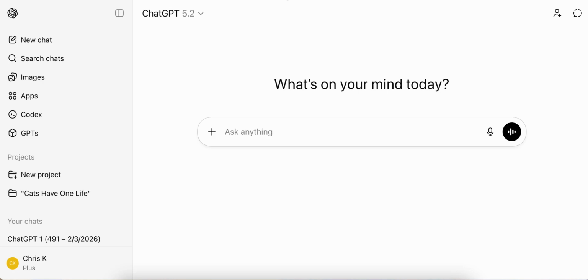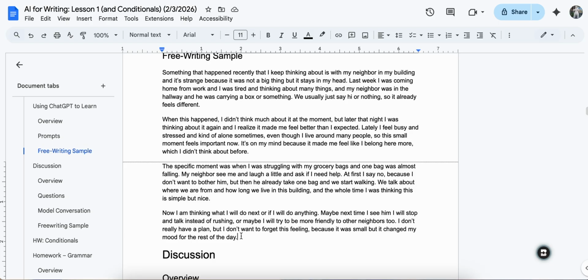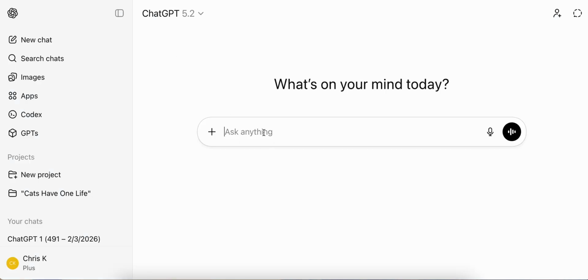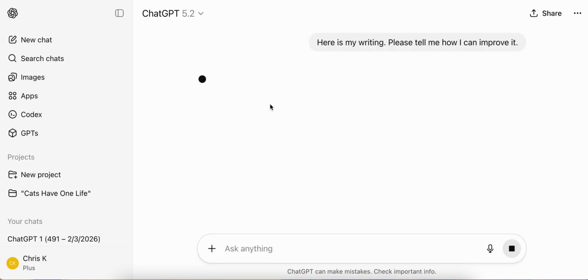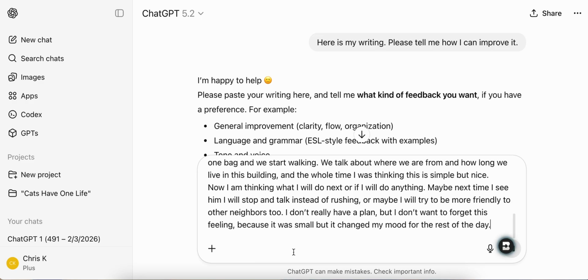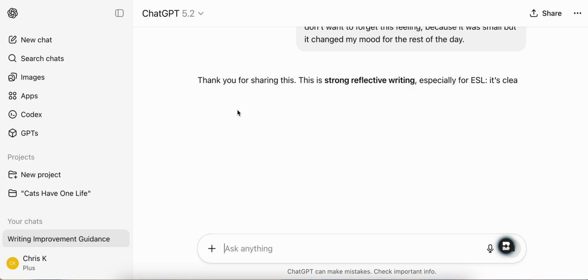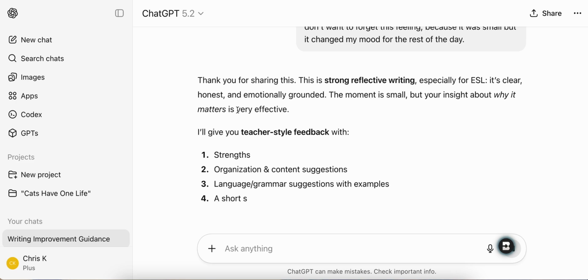So what we're going to do is take an example of free writing. I'm going to copy this, and you can take a look in the notes as well. What I'm going to do is paste it here. I'm going to say, here is my writing, please tell me how I can improve it. Okay, so now I'm going to put it here. If you want to read the original in more detail, just take a look at the notes, okay?